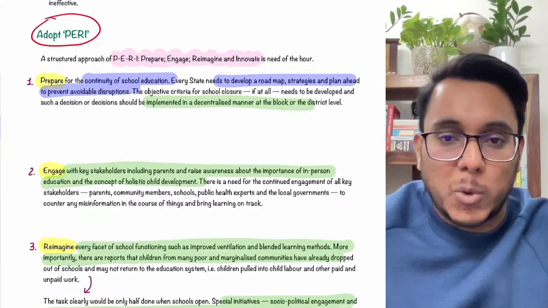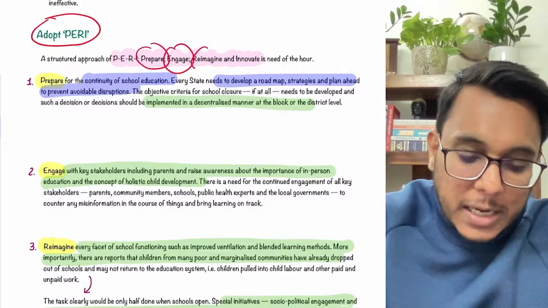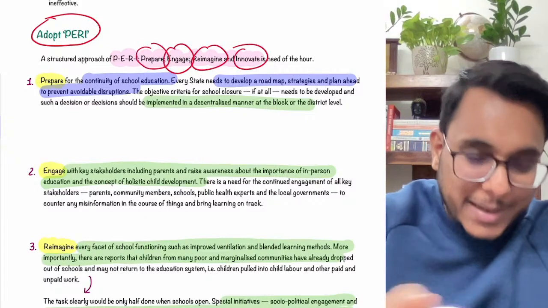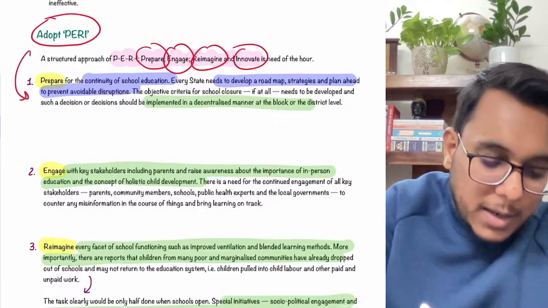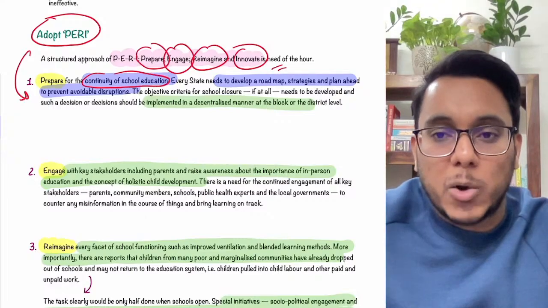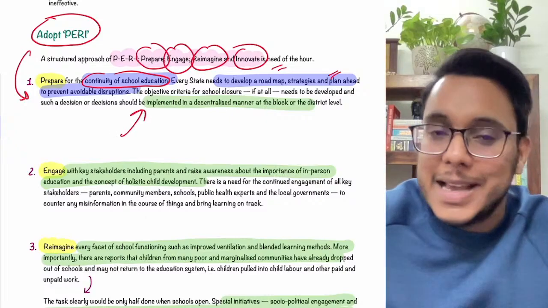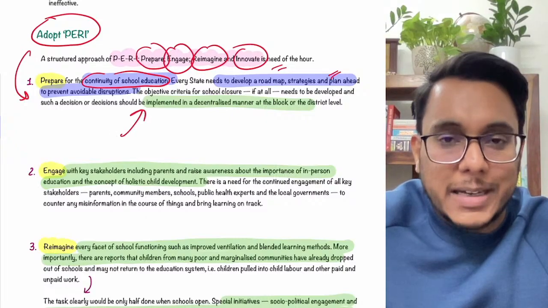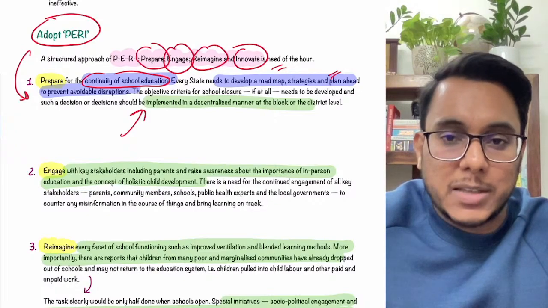Now what is this PERI approach? PERI stands for prepare, engage, reimagine, and innovate. Now understanding them one by one. Number one, prepare. We need to prepare for the continuity of school education. We need to develop a roadmap and strategies on how to avoid disruptions. Even if successive waves of COVID-19 are coming, we should not close the schools first. We need to avoid this disruption that has been there.